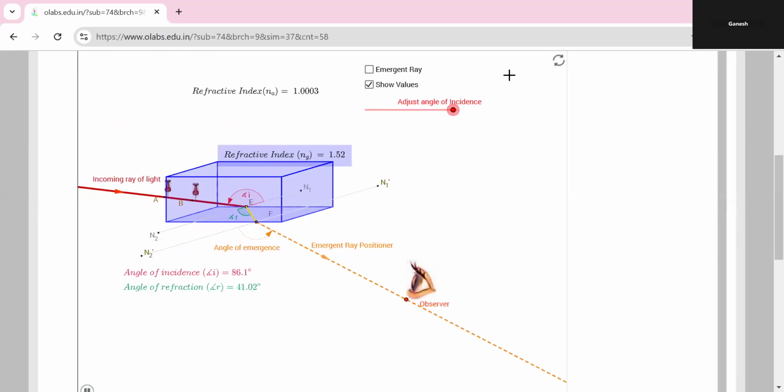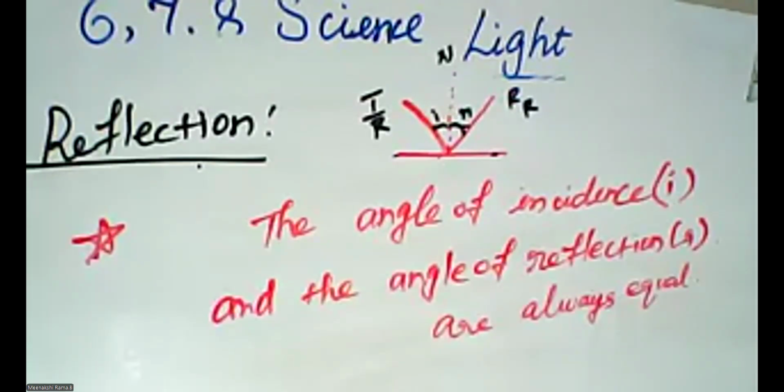Okay, students. Today we learned what light is and how light is reflected, what the energies are, the angle of incidence, and the reflection concept, how reflection occurs, the angle of incidence, the angle of reflection, and the perpendicular line, the normal, also being in the same plane.